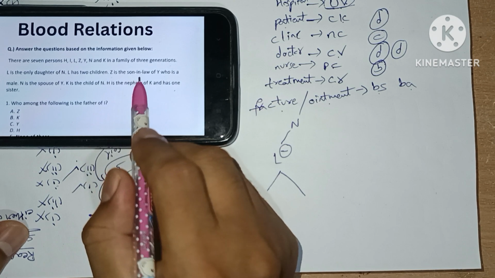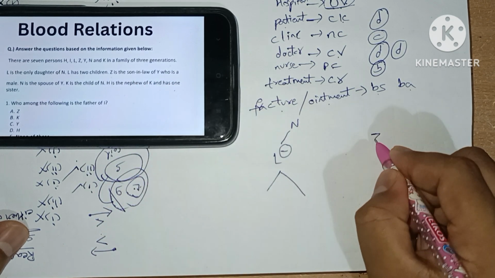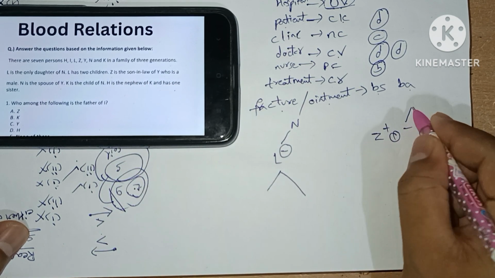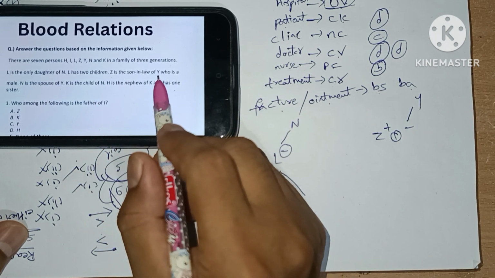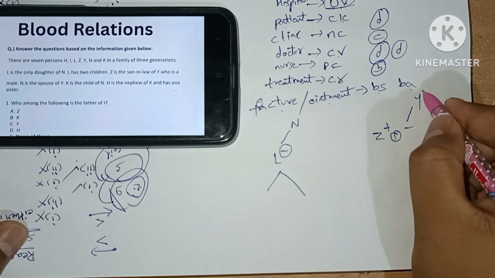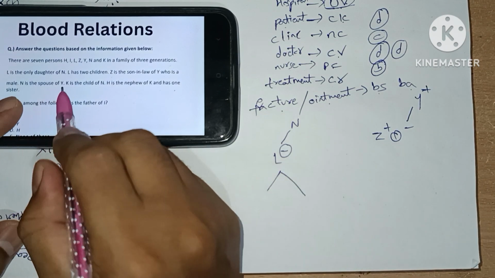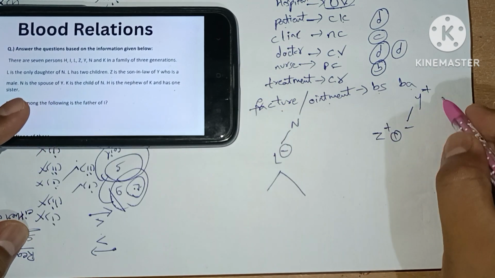Z is the son-in-law of Y, who is a male. N is the spouse of Y.